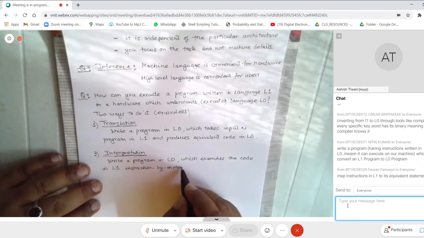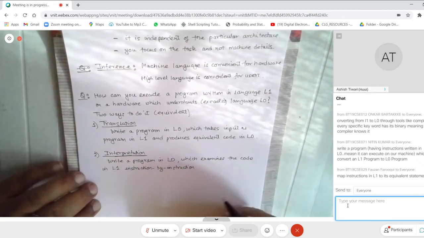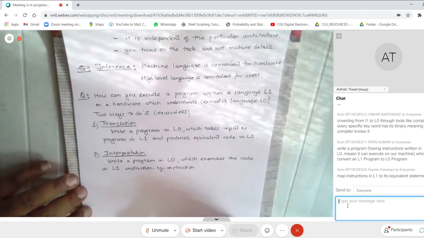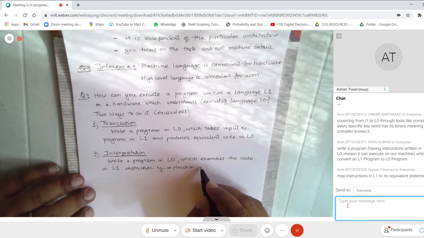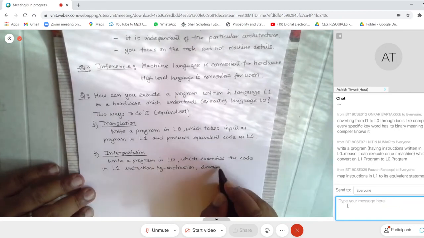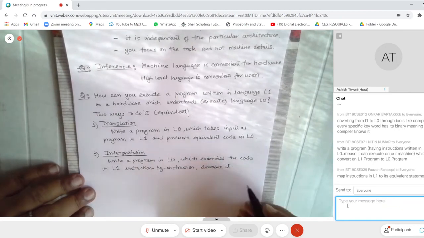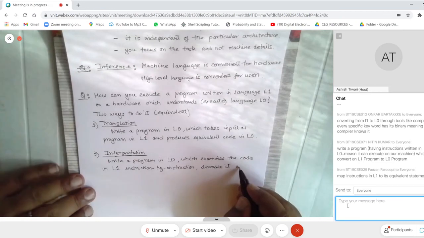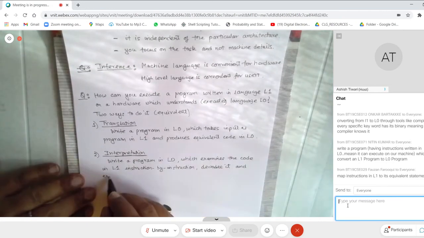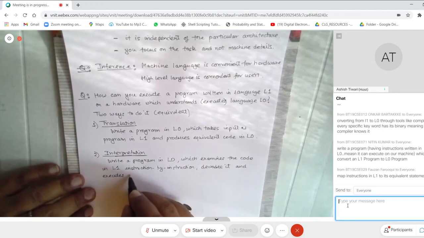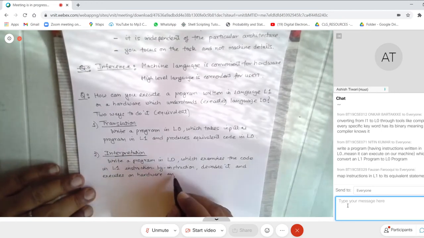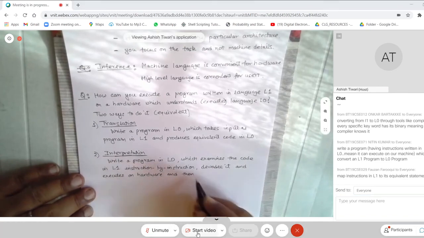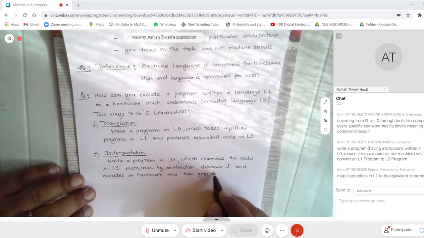That is, it takes one instruction at a time, decodes it, which means interprets it, and executes it on hardware, and then goes to the next instruction.